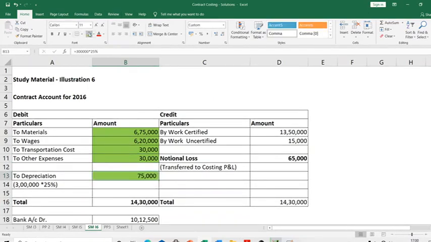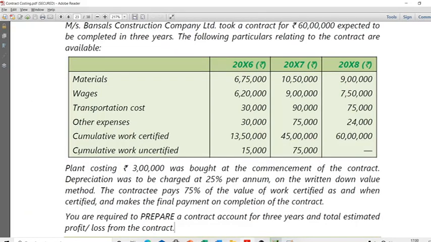This is also simple. Now, what we should do here is look at the work certified. The meaning of cumulative work certified you will understand only when we go to the next year. But anyway, they are saying that the expert has come and said 13 lakh 50,000 is the work certified. This means this amount is a part of the 60 lakhs which we are allowed to recognize this year.